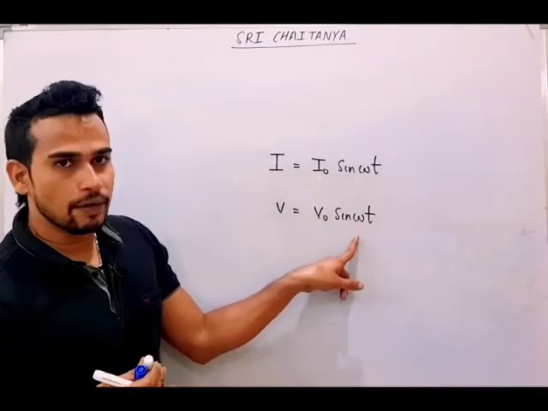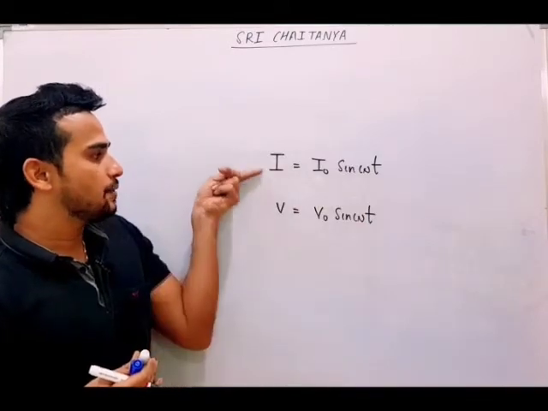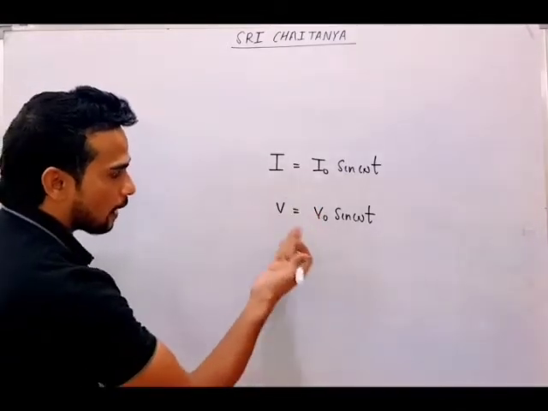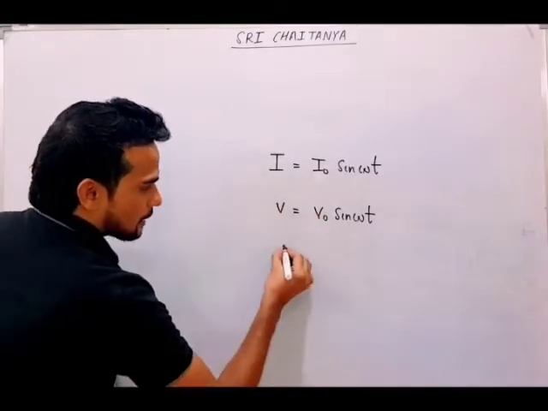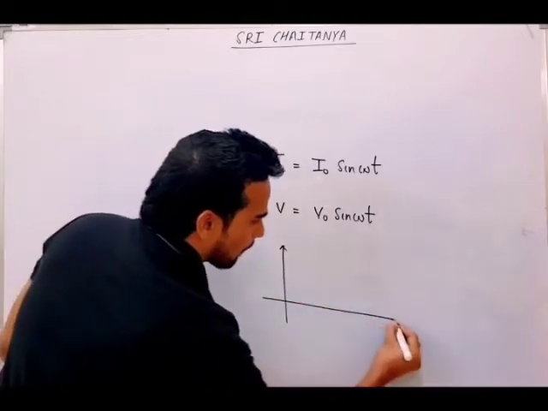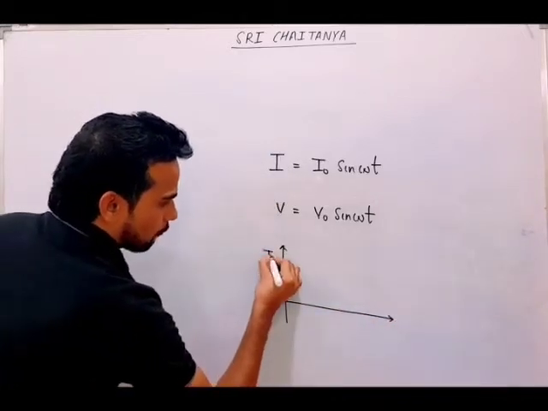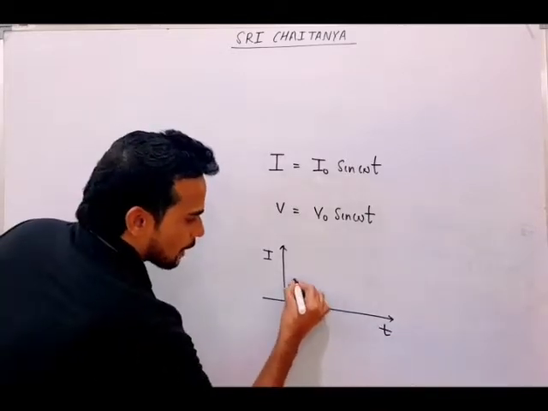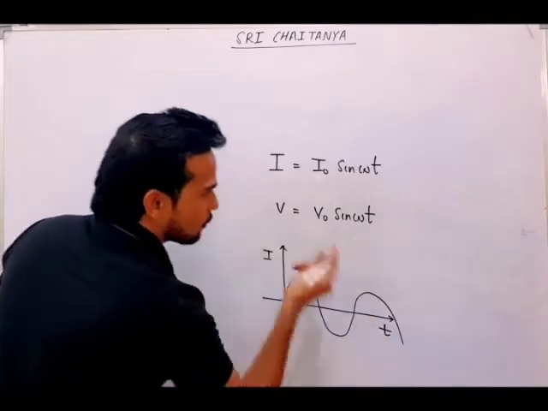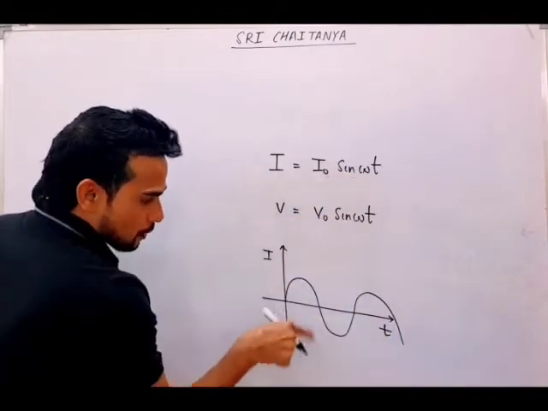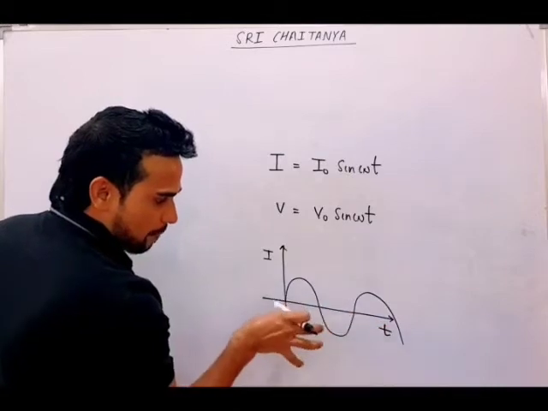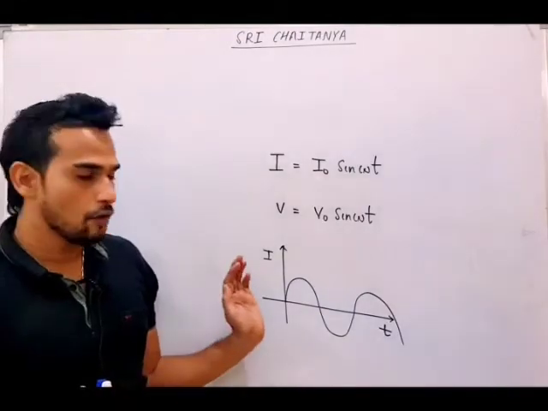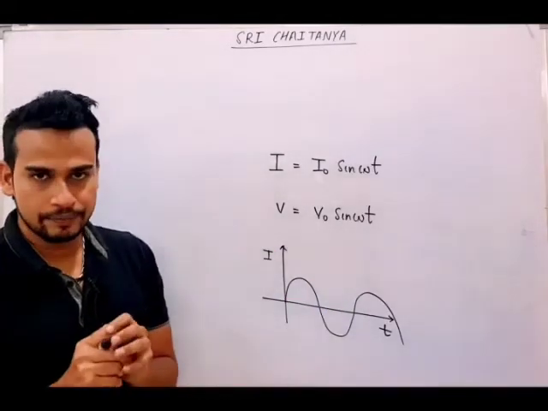Omega here is the frequency, and I is the current at any time t, V is the voltage at any time t. And if you want to represent it with the help of a diagram, you will get a diagram for current like this. This is the form of alternating current that you have to study. That is sinusoidal. It will be like this, the same as the graph of sine theta. You can see here plus, minus, plus, minus. So this type of alternating current we have to study in this chapter, where your current will be sinusoidal.